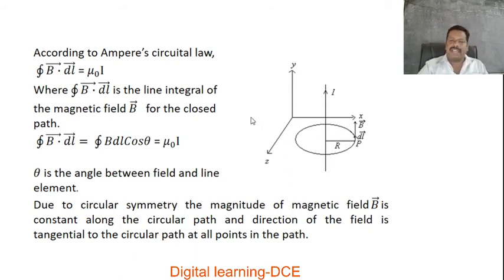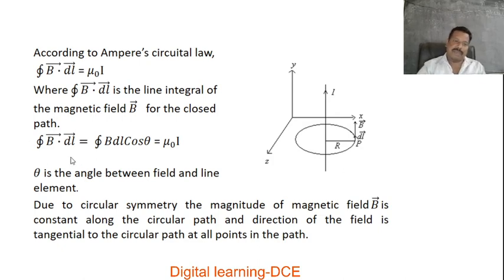Now by applying Ampere's circuital law, the line integral of B dot dl is equal to the line integral along the closed path of B dl cos theta, and that is equal to mu naught I. B dot dl is the dot product of two vectors, A dot B is equal to AB cos theta.